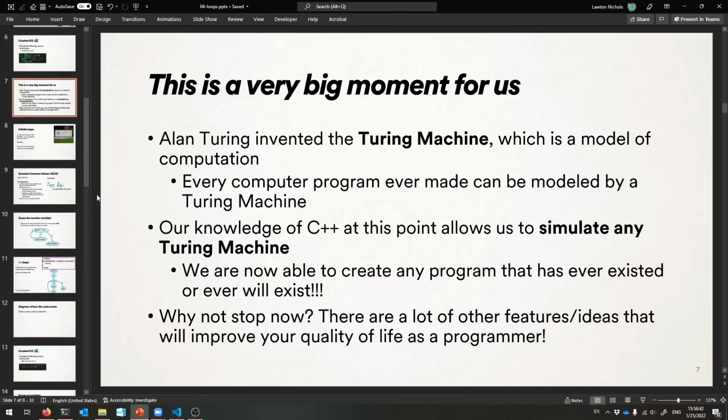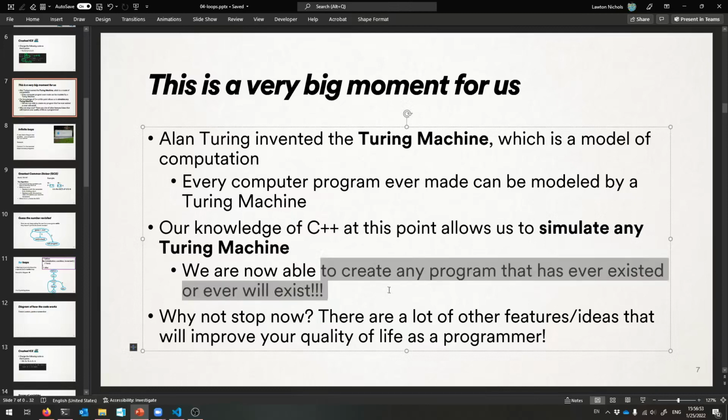We have actually just, with loops, with a while loop, learned just enough C++ so that we can simulate any Turing machine. And you know what that means? We can create any program that has ever existed or ever will exist now with our current knowledge of C++. It might take you a long time and be very ugly code, but you can do it now, okay? You can make any program ever made or ever that will be made with your current knowledge of C++. So definitely pat yourself on the back right now.